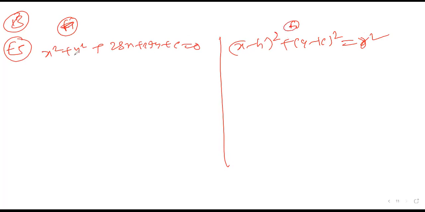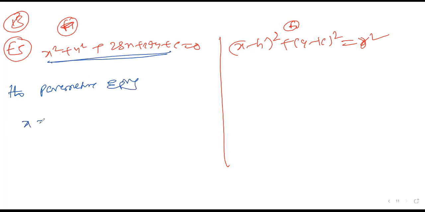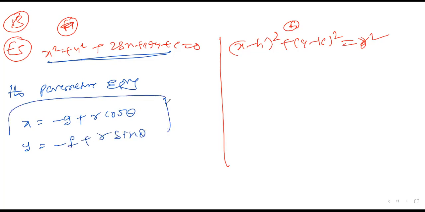For these equations, write down the parametric equations. For the first kind, x is equal to minus g plus r cos theta, y is equal to minus f plus r sin theta. Here g, f, with the negative signs, is the center of the circle, and r is the radius of the given circle.